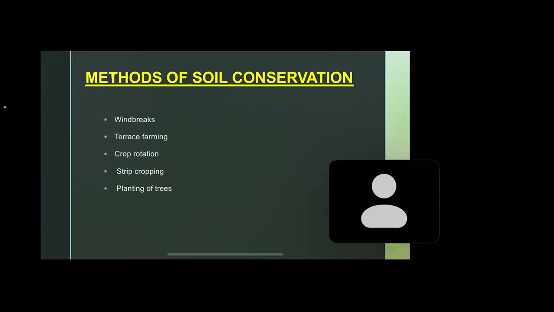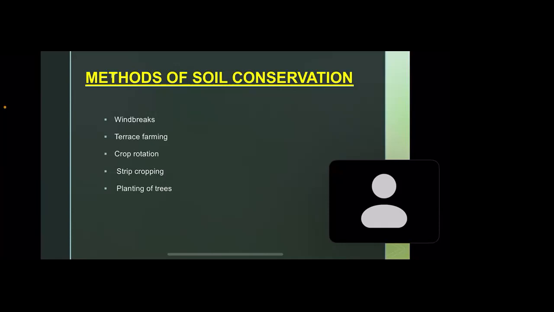After that, another kind of plant is planted so that the nitrogen gets restored in the soil. To maintain fertility, we practice crop rotation. Very good, Sonali and Sakshi. So in crop rotation, instead of planting the same crop year after year, farmers change the type of crops they grow.